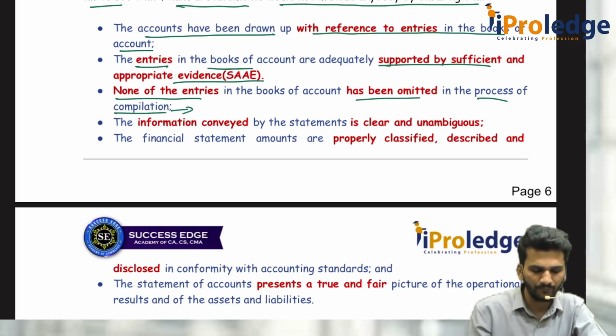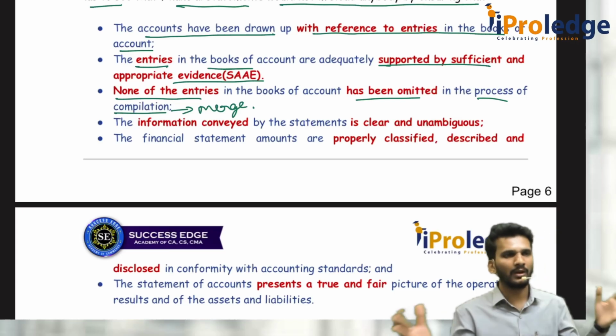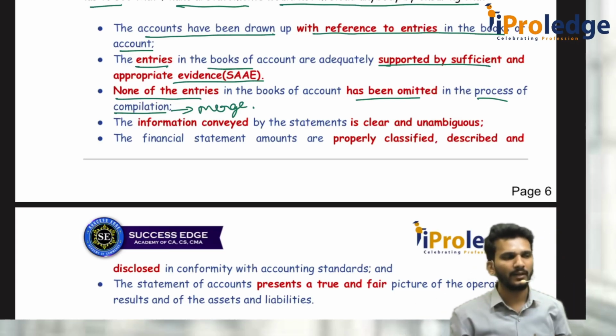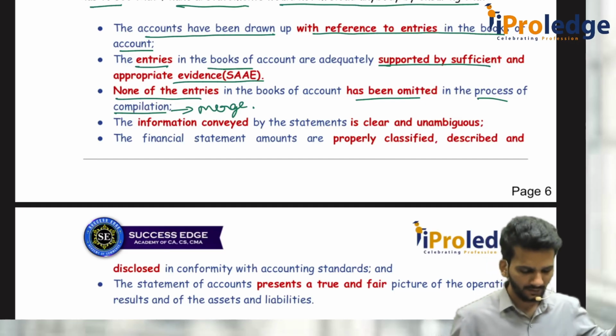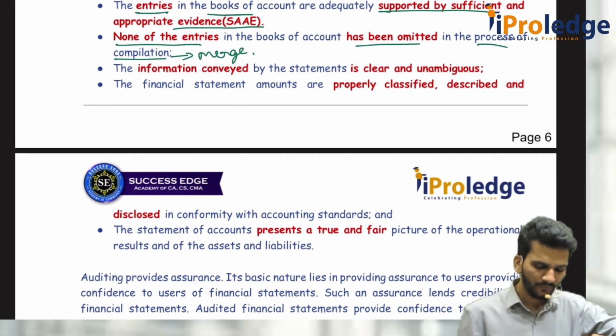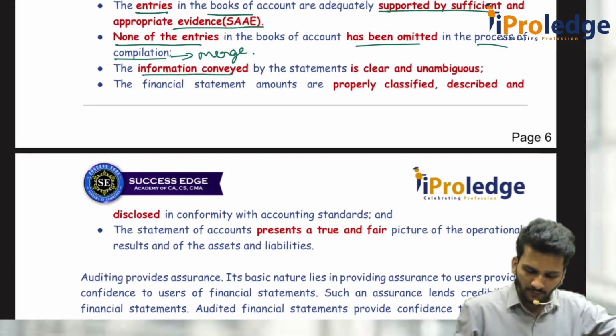Compilation means what? Merging. You have sales entry, purchase entry, everything. While you want to compile and prepare one financial statements, you should not miss out any entries. You have to check it as auditor whether it is checked or missed out or not. And whatever the information that is conveyed, that should be very, very clear as well as unambiguous.